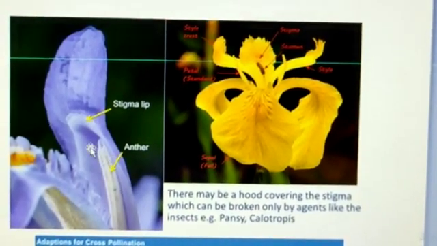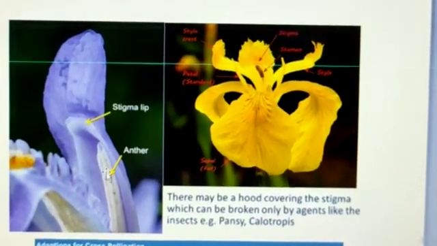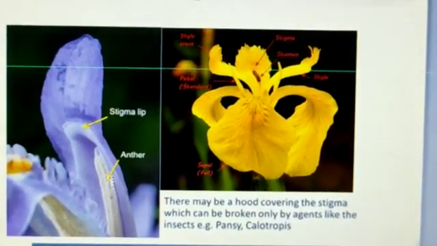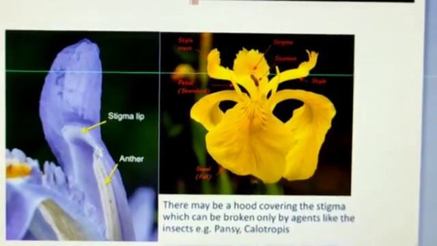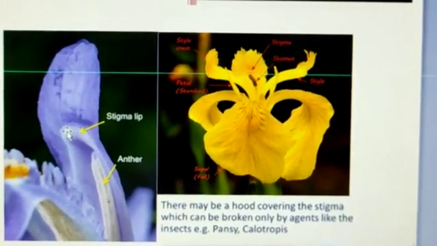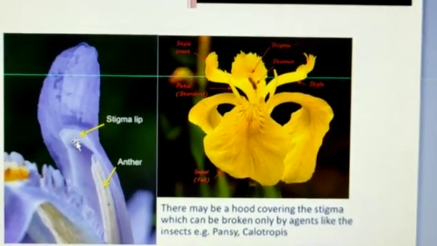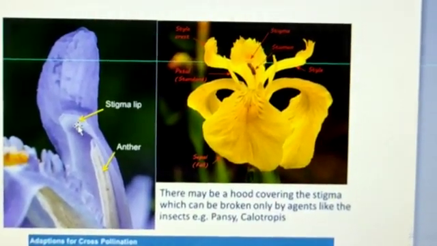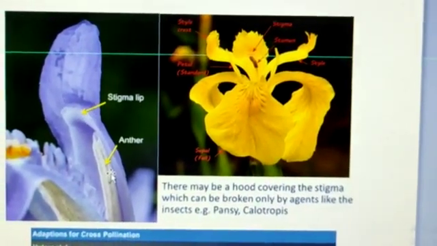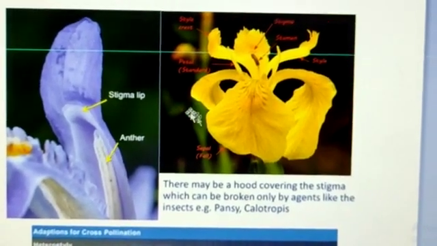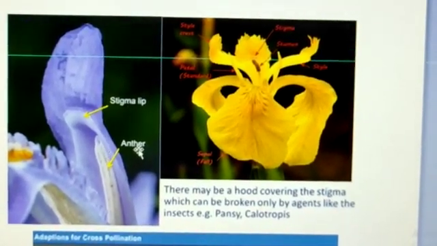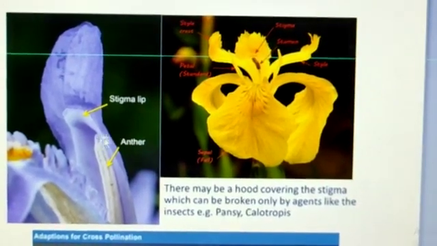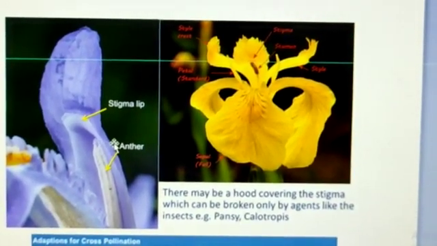I am giving you one example. See in this picture, it is a pansy flower. The pansy flower has a hood that covers the stigma, and it acts as a structural barrier which prevents the transfer of pollen to the stigma of the same flower. In this case, cross-pollination occurs. It is also seen in calotropis, iris, etc.